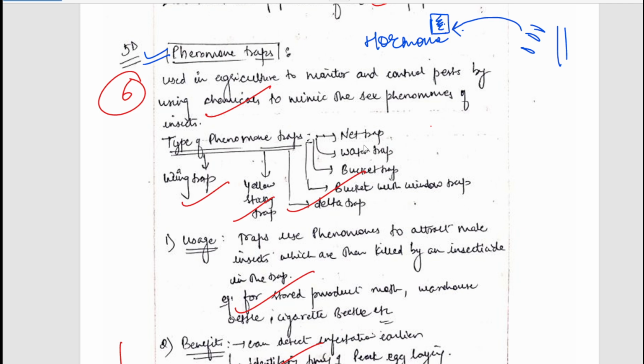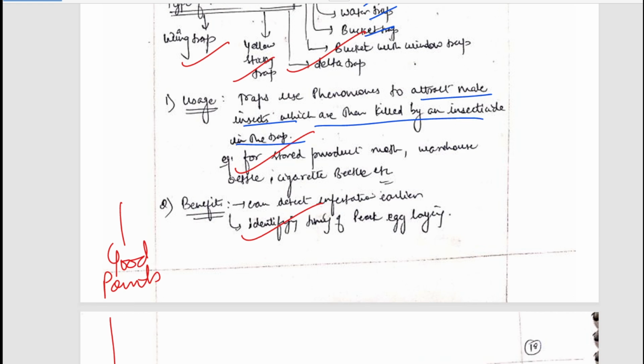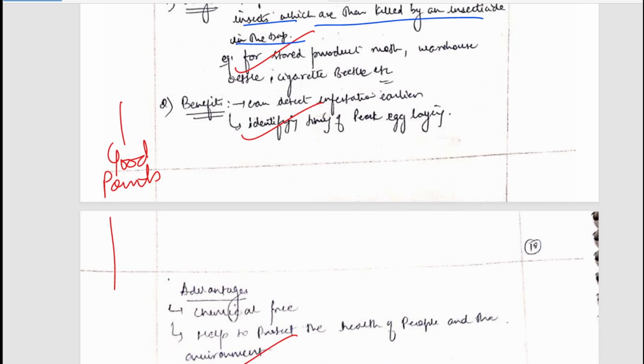Some types have been mentioned: net trap, water trap, bucket trap. So these are common ways. Uses have been mentioned to attract male insects which are killed by insecticide in the trap. Okay, so we all know that opposite genders will be attracted by the hormones.